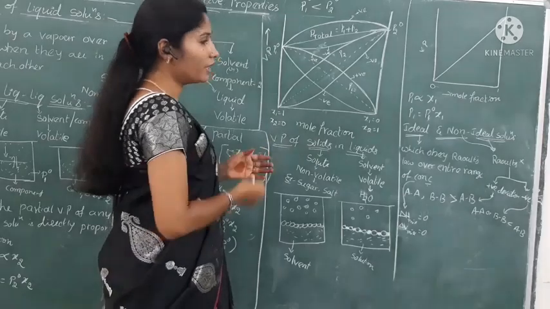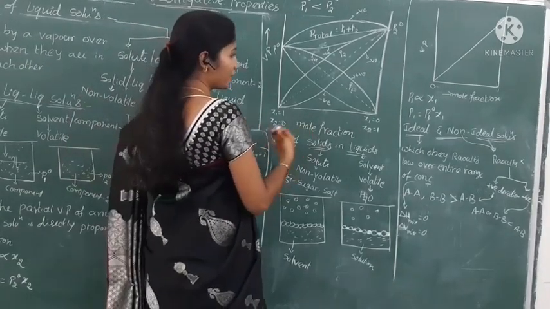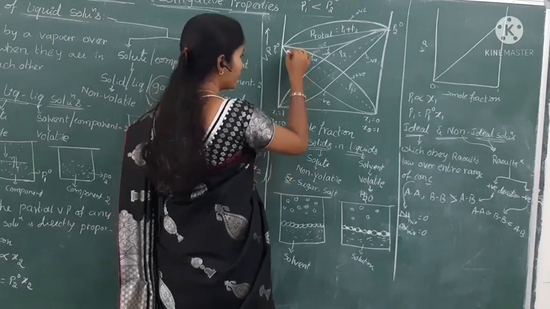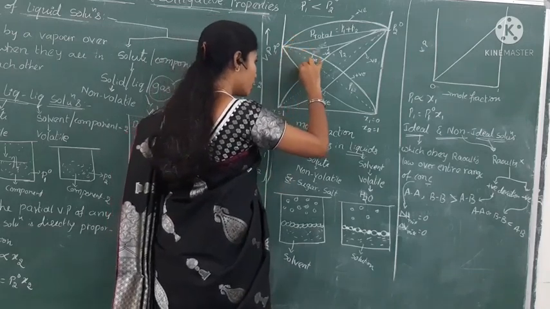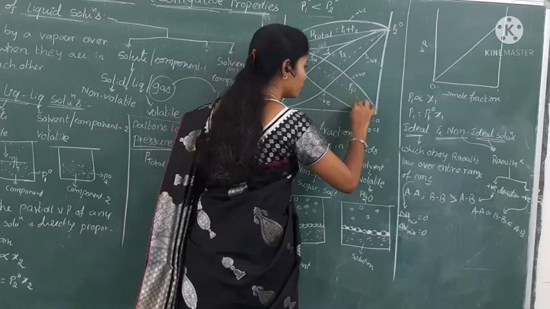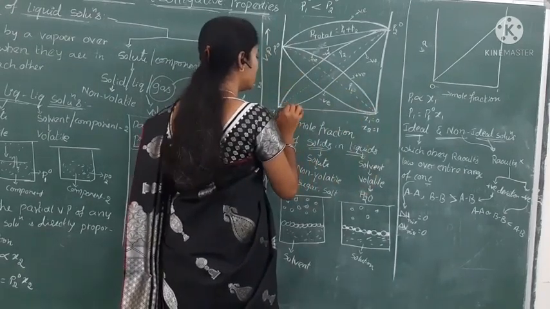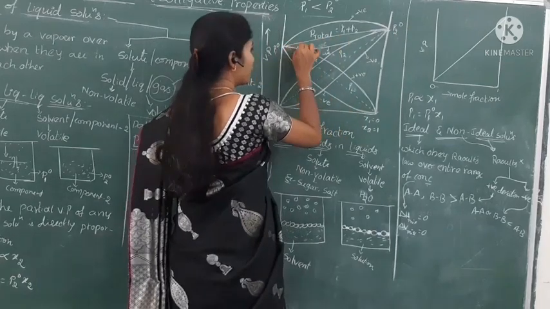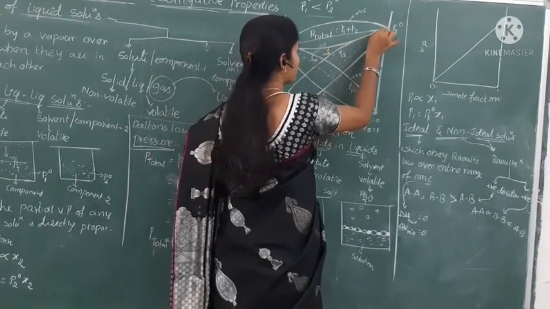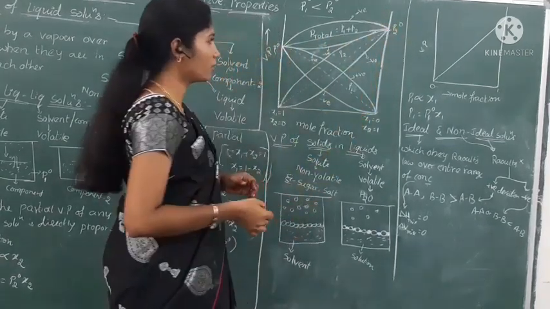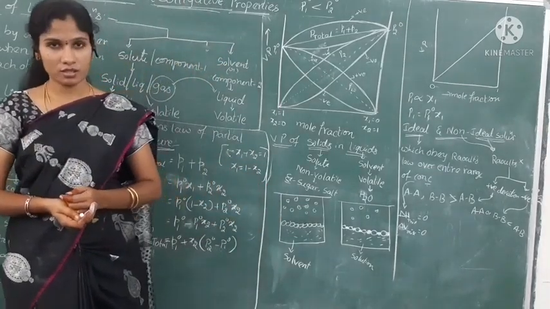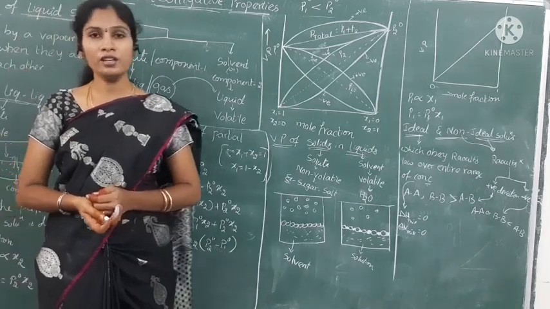Next, negative means here we are getting a lower value than the previous one. So that's why we get the curve like this, and also this one. And the next one is the total pressure, which also decreases. So that is about ideal and non-ideal solutions. Next, we will enter into the next topic.